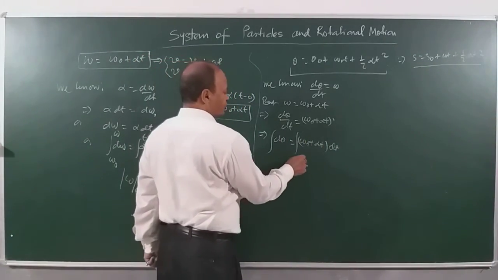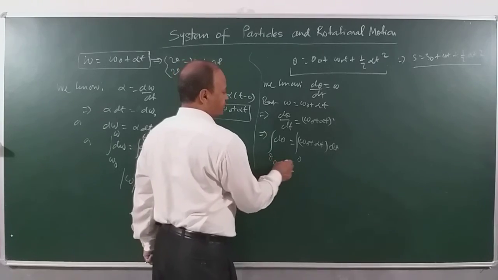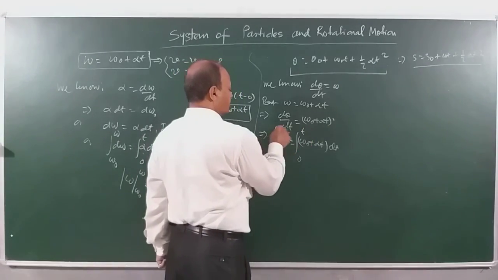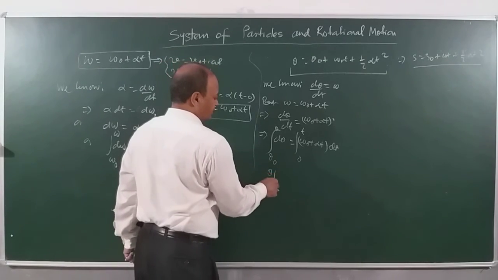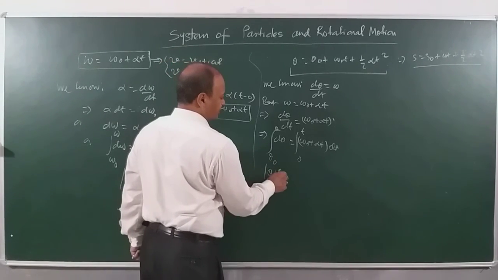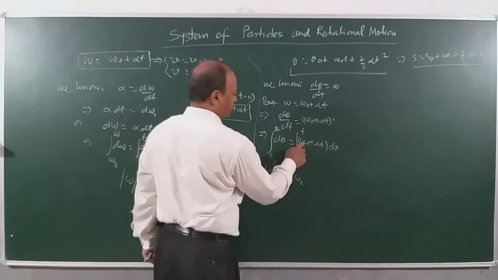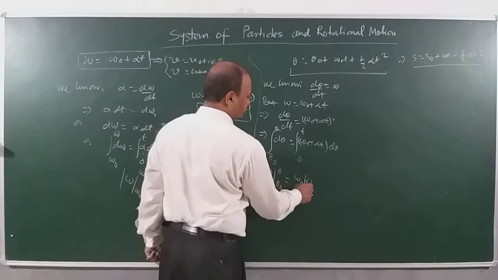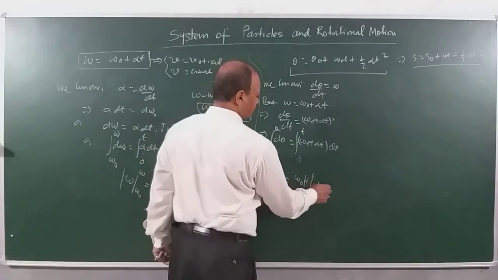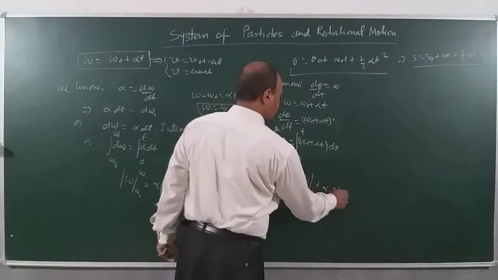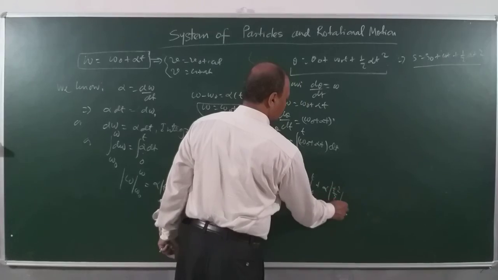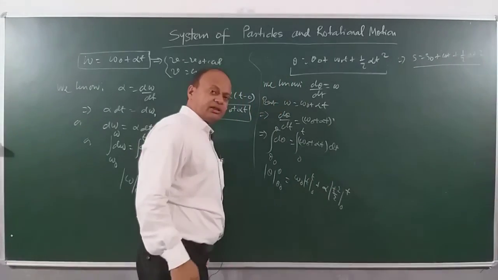When time is equal to 0, the angular displacement is theta 0. When time is equal to t, the angular displacement is theta. So if we integrate this, theta from theta 0 to theta is equal to omega naught dt, which is t from 0 to t, plus alpha, integration of t with respect to dt is how much, children? t square by 2, from 0 to t. Clear?